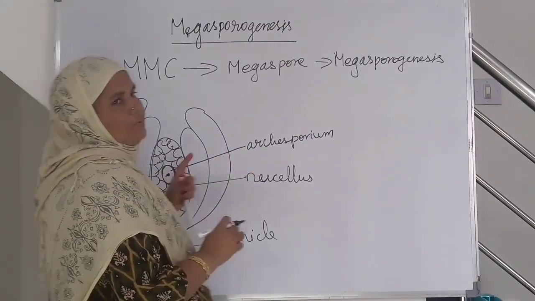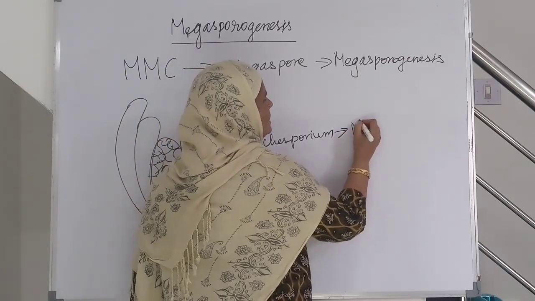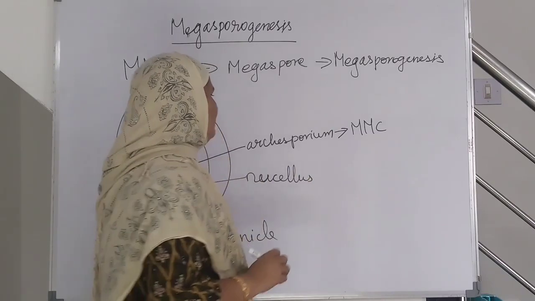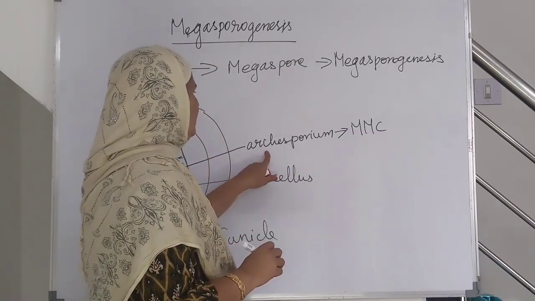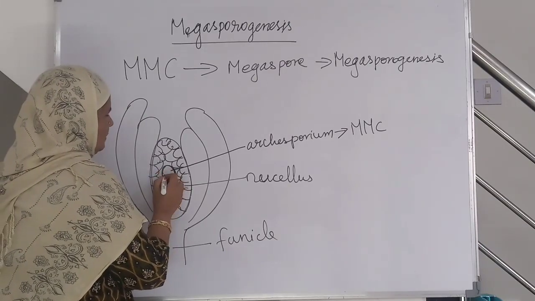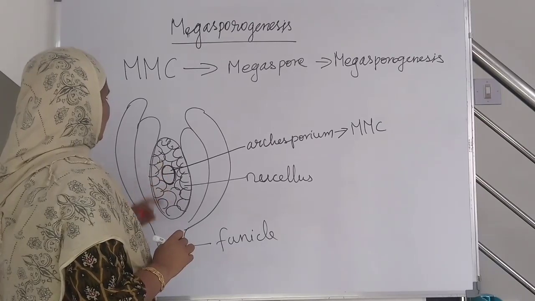In some plants, this archisporium directly acts as megaspore mother cell. And in some other plants, this archisporium undergoes transverse division and forms two cells, two nuclei.